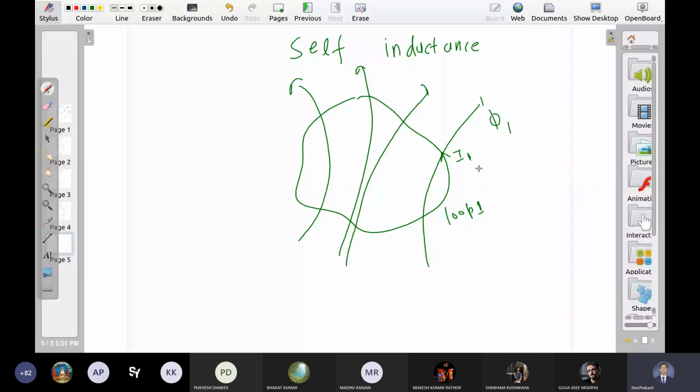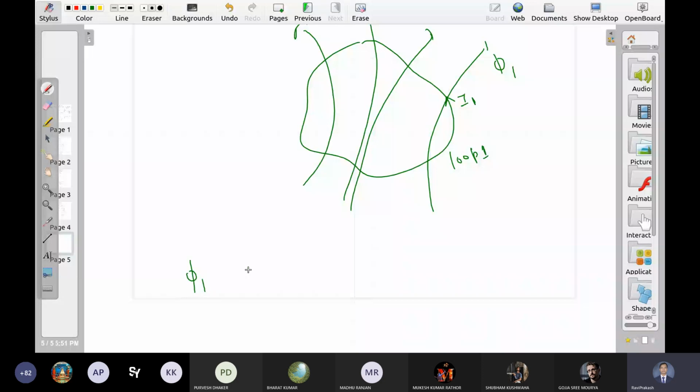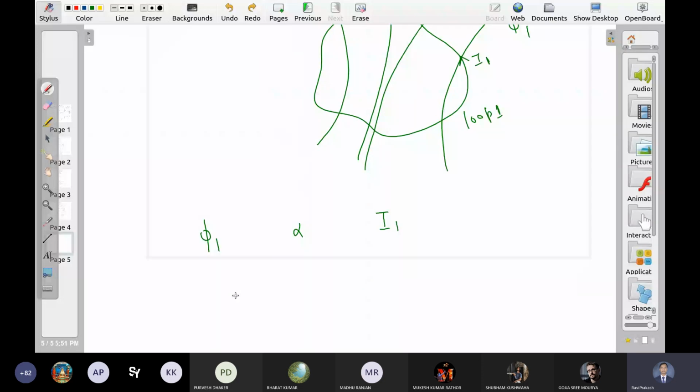This phi1 is proportional to its own current, so I can say that phi1 is equal to L I1, some constant times I1.